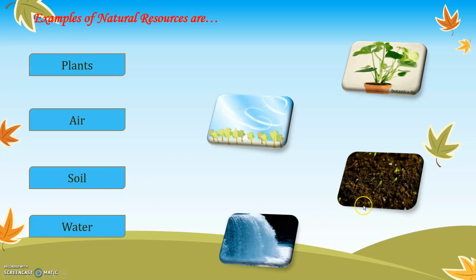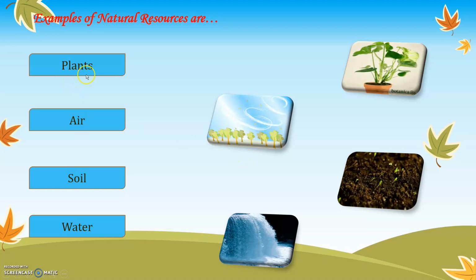Then soil, mitti, is used for cultivation of products or agriculture. Crops are grown in soil, plants are grown in soil. So without soil, we cannot grow the plants. And since we cannot grow the plants, we cannot get oxygen, we cannot get fruits, vegetables. So soil is very important for us, and water obviously is used for drinking and various other purposes. So all these are examples of natural resources.